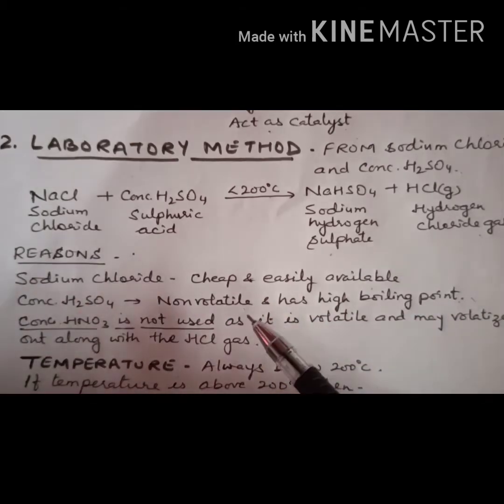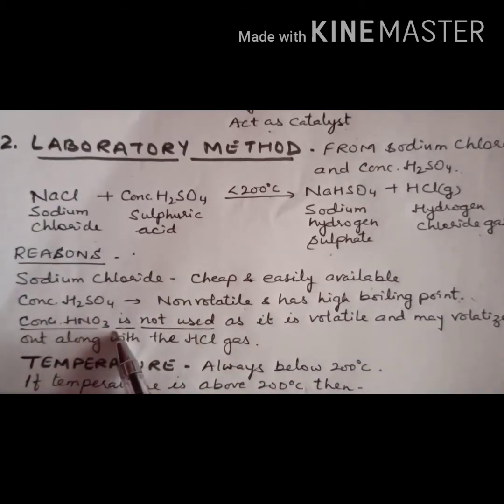Now we have another acid also, concentrated nitric acid, but we will not use concentrated nitric acid. Why we should not use this concentrated nitric acid? Because it is volatile and may volatilize out along with the HCl gas. I think all of you know the meaning of volatile. Volatile means vaporize, right?